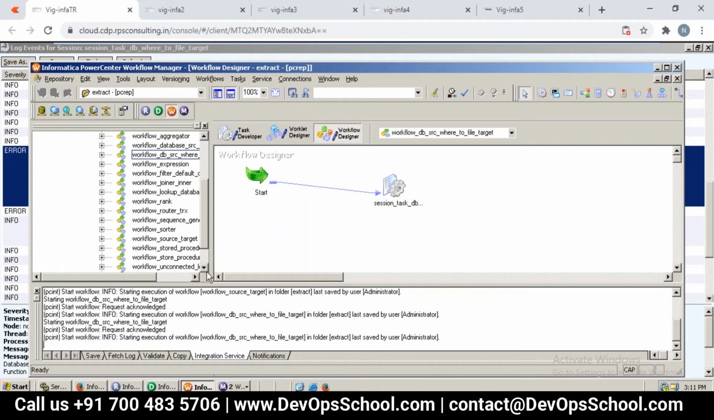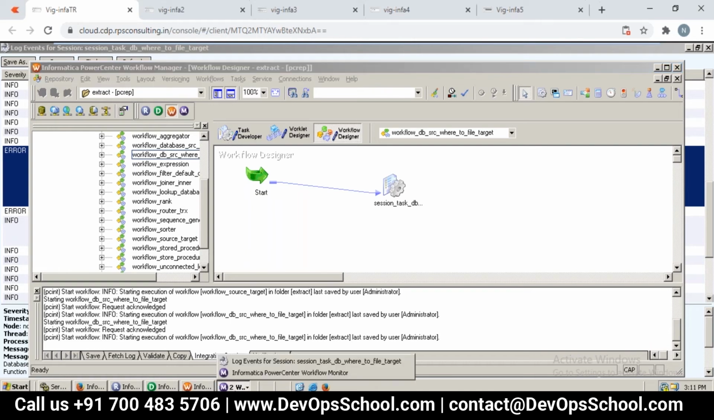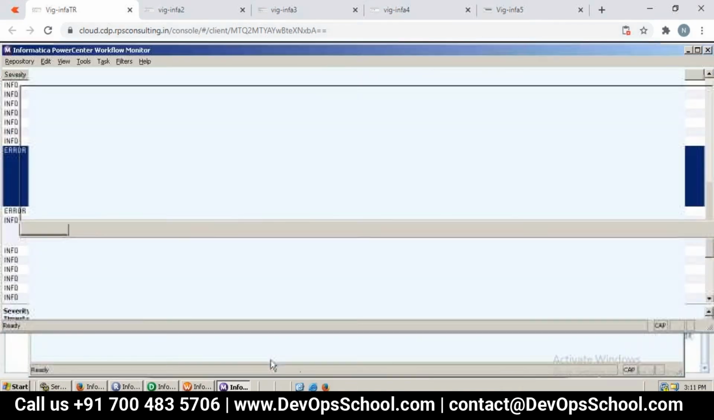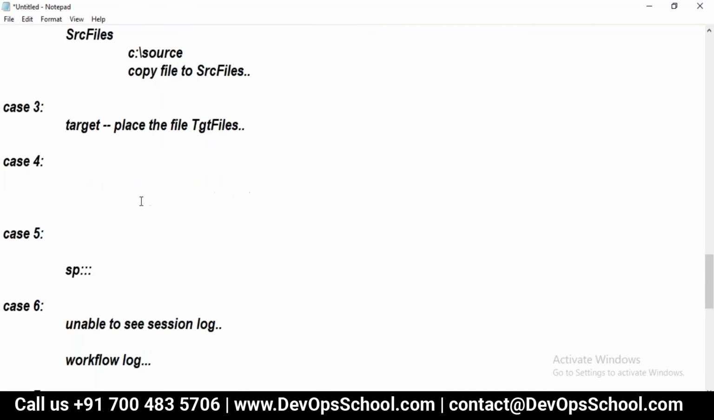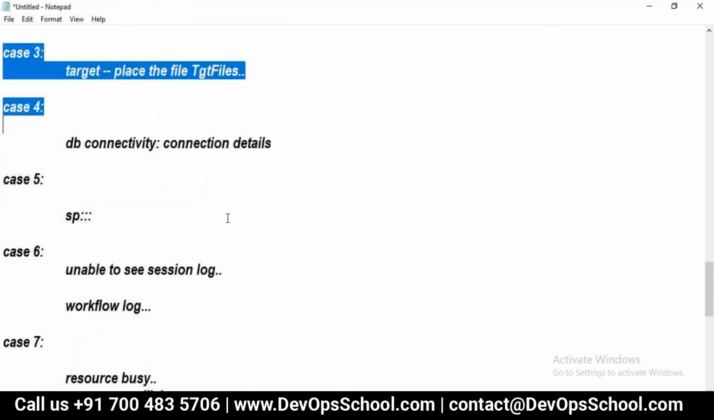Yeah. So let us go and look at the effect of this. Yeah, now it is successful, right? Perfect. That's it. Over. This is how we need to particularly identify the database issues also. Yeah, this is what we did. I think these four, I think we discussed.